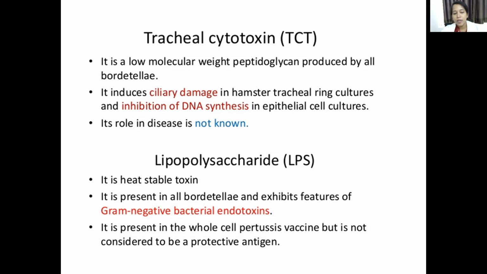Then lipopolysaccharide. It is heat stable. It is present in all Bordetella and exhibits features of gram-negative bacterial endotoxins. And this is present in whole cell pertussis vaccine. Previously, we have heard about acellular pertussis vaccine. Now, this LPS is present in whole cell pertussis vaccine. I'll tell you the different types of vaccine, but now remember that LPS is present in whole cell pertussis vaccine. These all will come in MCQ, okay?